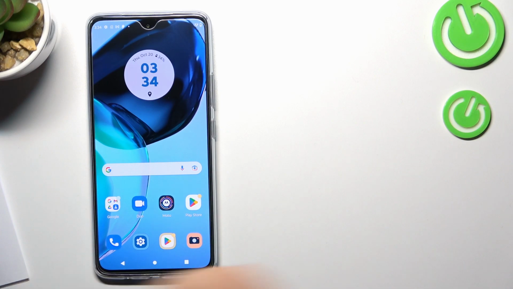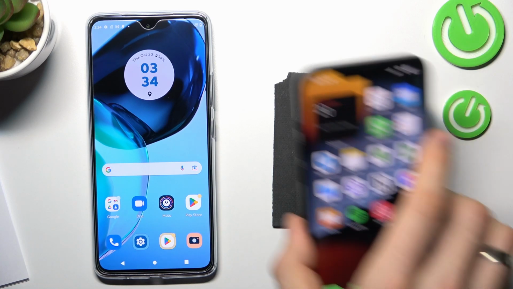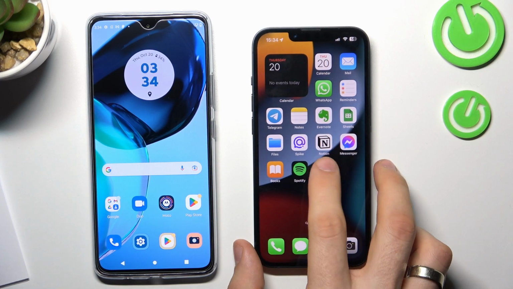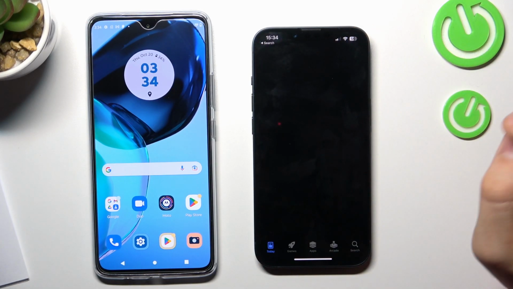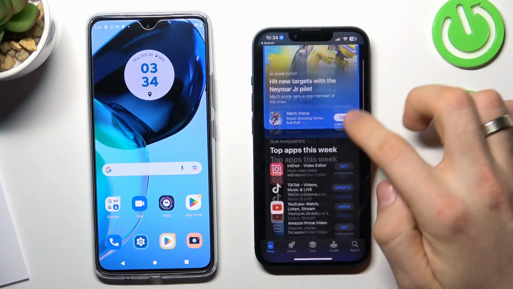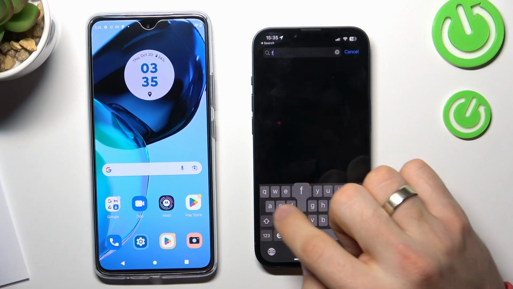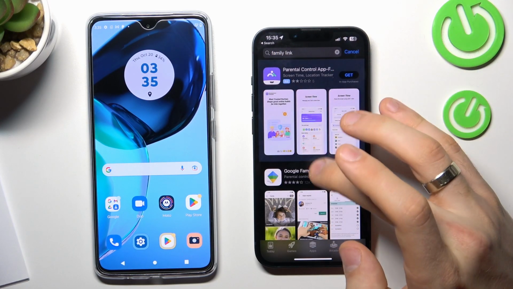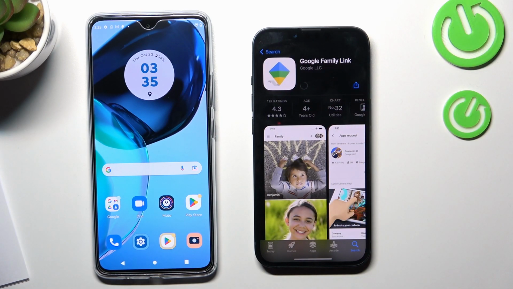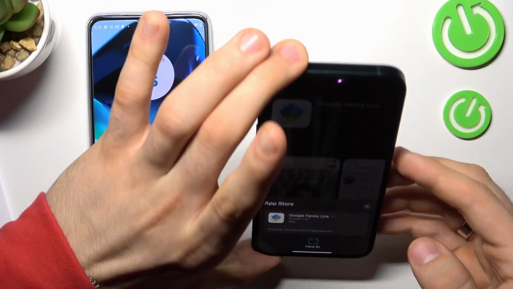Cool. Now you need to take the parent phone, take your phone in your hand. Then just open App Store, find here the Family Link application. Find Family Link, choose Get, double click to install, confirm your Face ID.